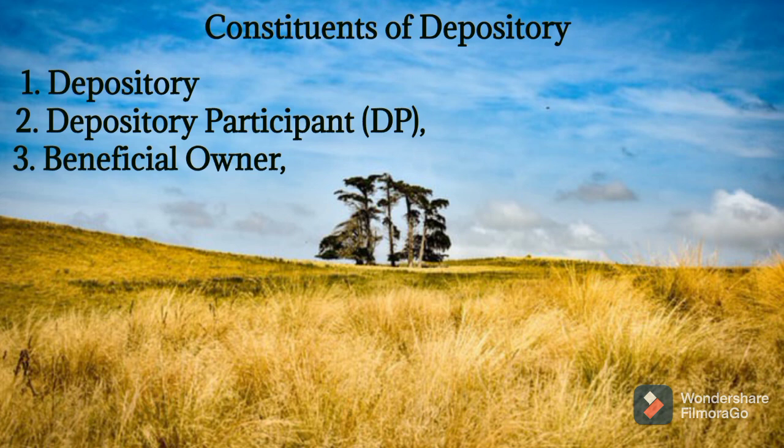So these are all benefits we can enjoy as an investor. That's why the investor is called the beneficial owner. Next, issuer company. Issuer company means the company which is going to issue securities to the public, or people like us. That is known as the issuer company. Before issuing securities to us, that company must register its name with the depository. Then only it is eligible, it has the right, to issue securities to us.